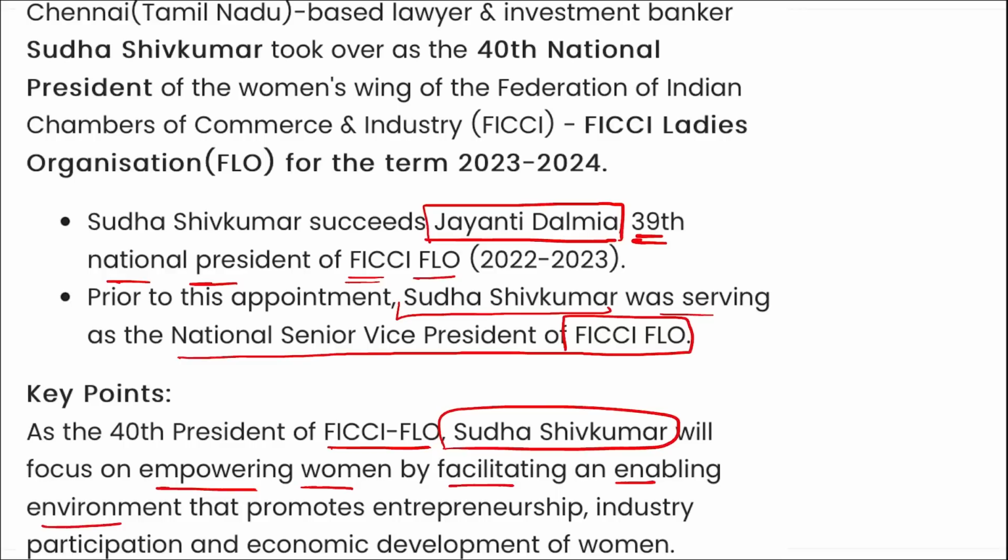So coming back, remember, Sudha Shiv Kumar became the 40th president of FICCI Ladies Organization. Right? When was this FICCI Ladies Organization established? It was established in 1983 and the headquarters is in New Delhi.